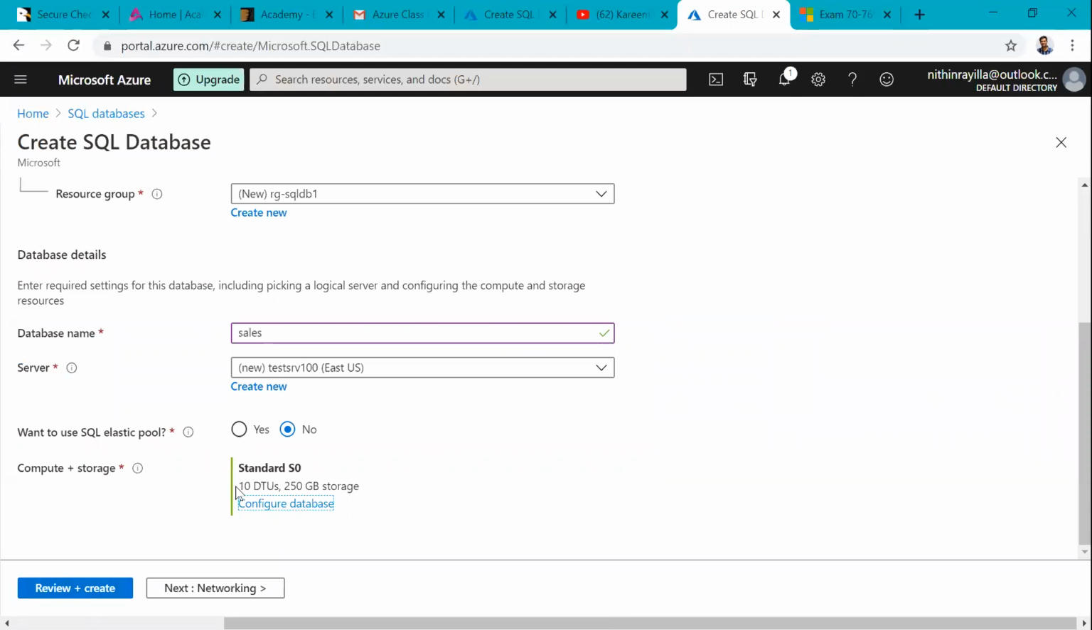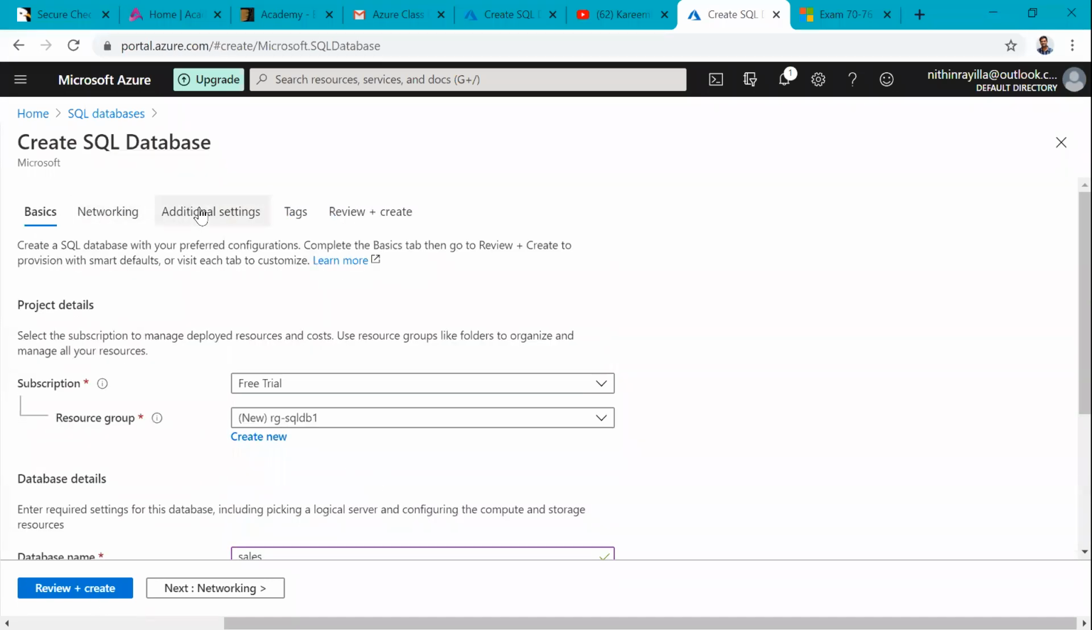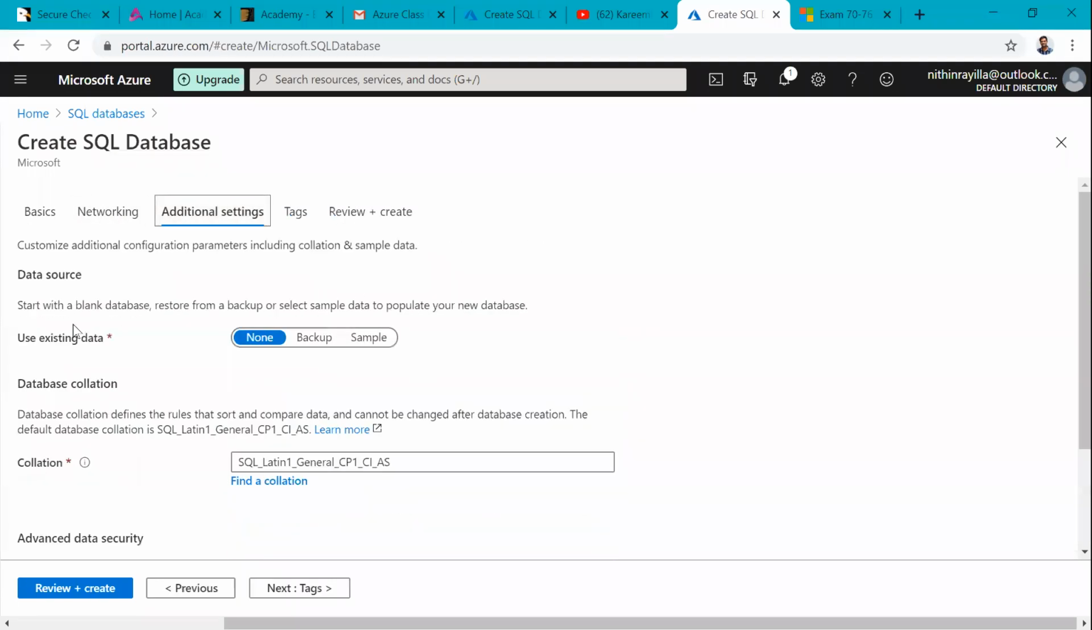If you are increasing the number of DTUs in peak hours, we can implement auto scaling. Automatically, if the DTU usage goes up, it will scale from 10 to 20. Once the DTU usage comes down, it will come back down to 10. We can automate this also. I will show you in automation. Scale up and scale down are configured here.